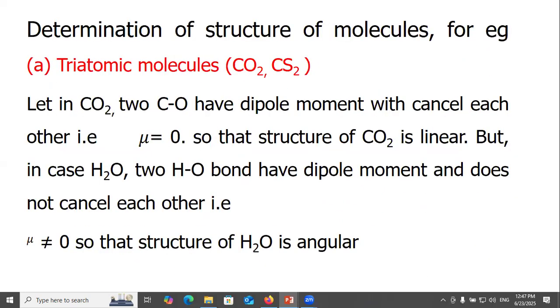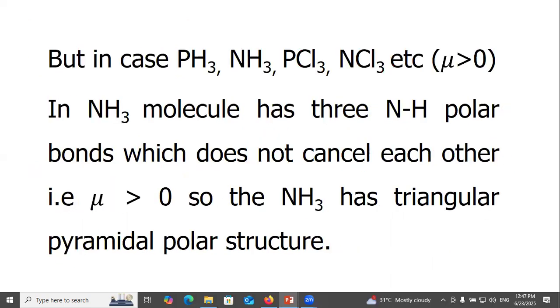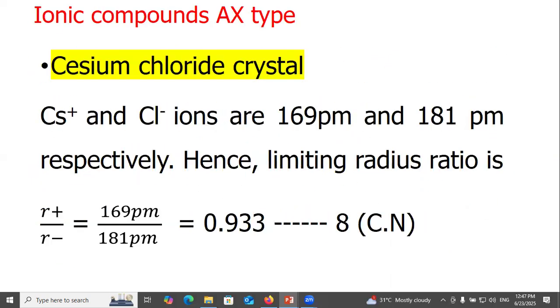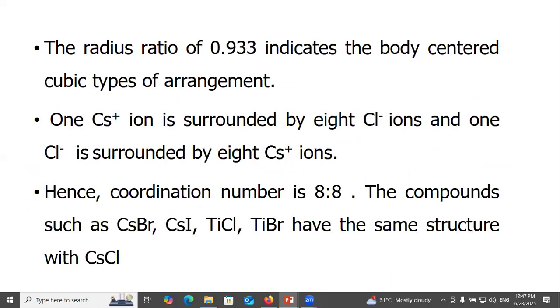Application of dipole moment: triatomic molecules, tetraatomic molecules. Crystal structure, AX type, cesium chloride. Cesium and chloride ions are 169 picometer and 181 picometer respectively, hence the limiting radius ratio R plus over R minus is 169 picometer over 181 picometer.